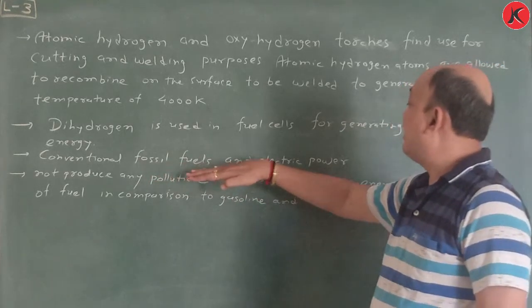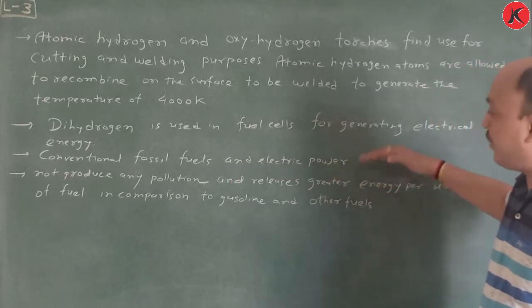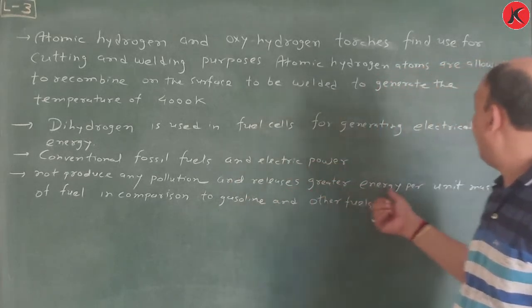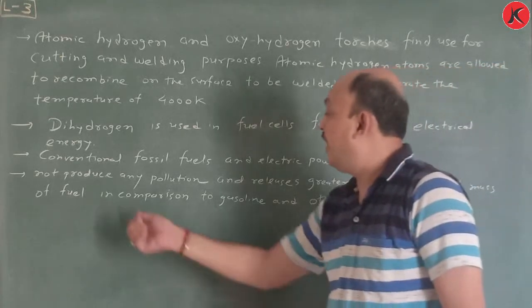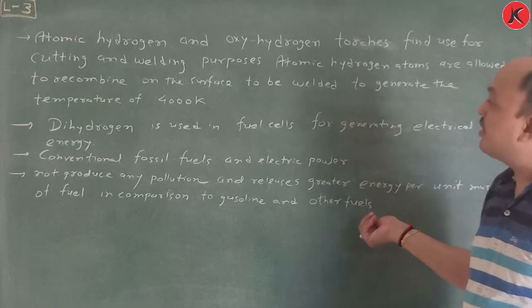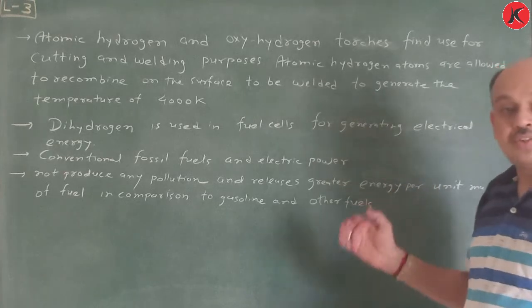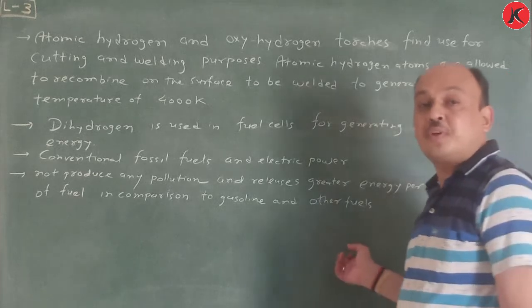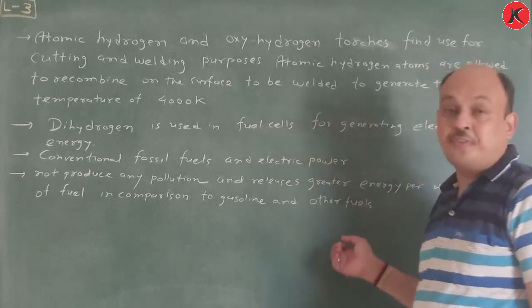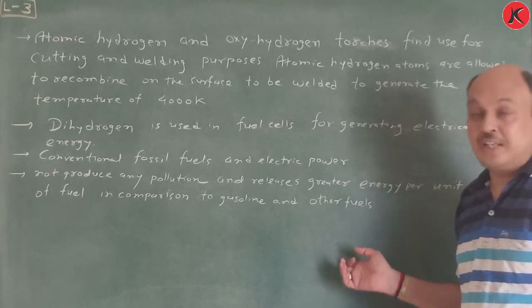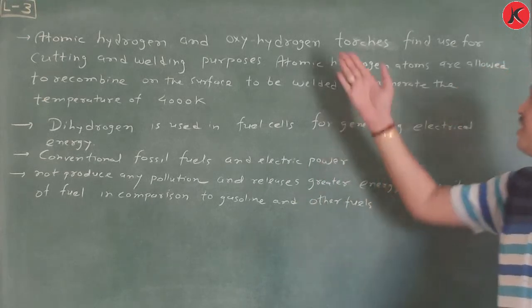It does not produce any pollution and releases greater energy per unit mass of fuel in comparison to gasoline and other fuels. So this is all about the uses of dihydrogen. Remember only 4 or 5 uses for standard 11; another is very important for different types of examinations. So take a screenshot of this.